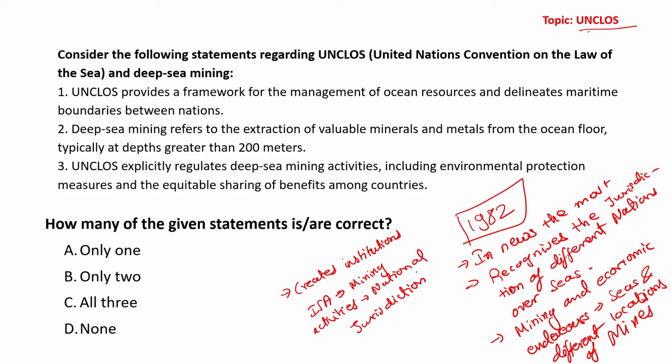All right. So if you consider a particular coastal country, what do we see? If this is the low tide line of a coast, then from here till 12 nautical miles we basically see the continental shelf.